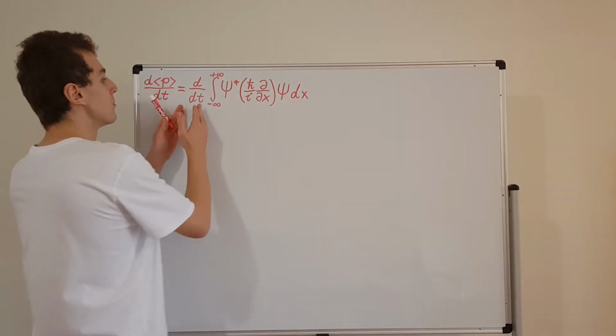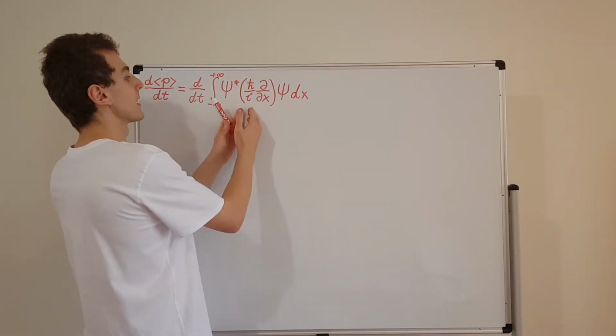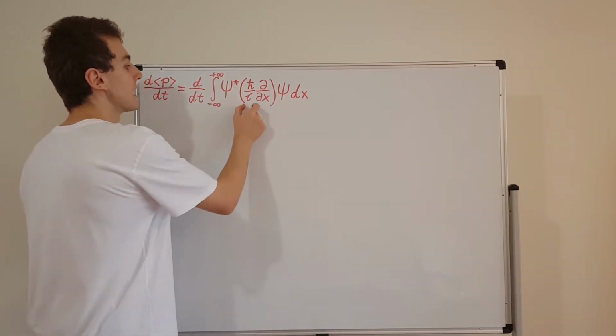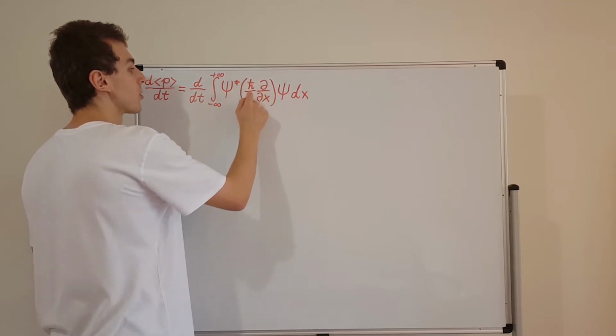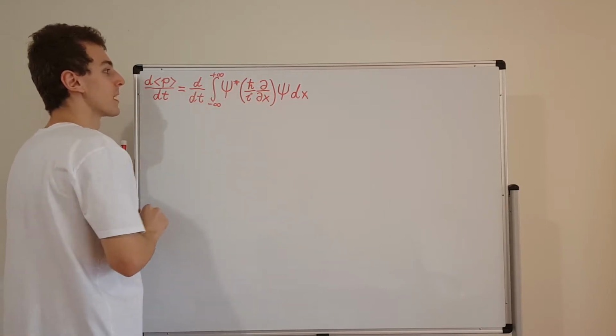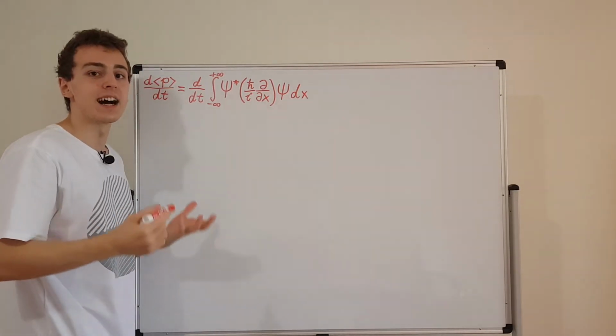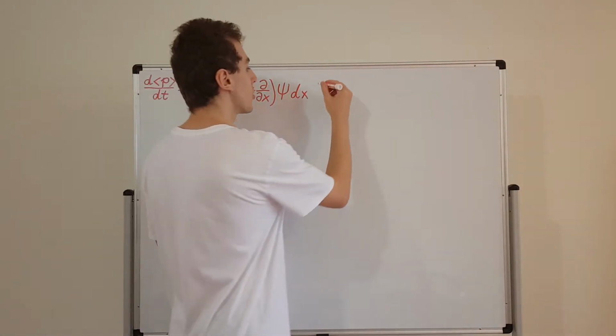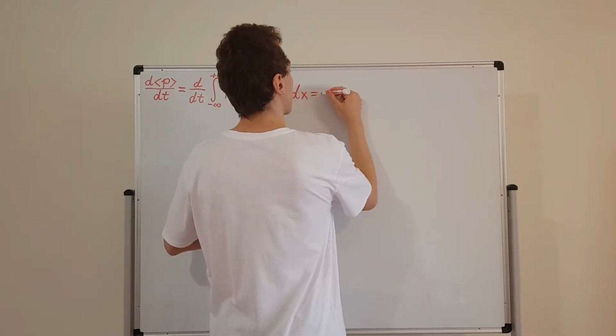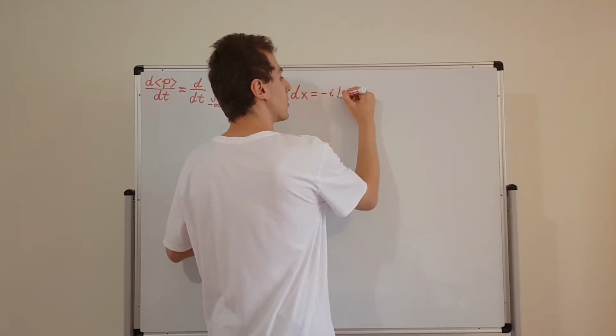Let's move this derivative inside, and let's also take this h bar on i and move that onto the outside. If we move that h bar on i outside, we can turn it into minus i h bar. So let's turn that into minus i h bar.